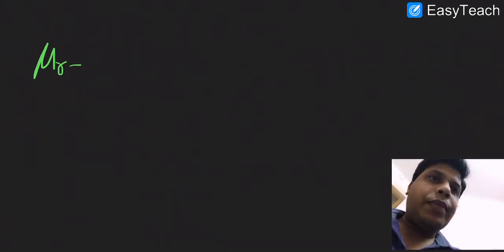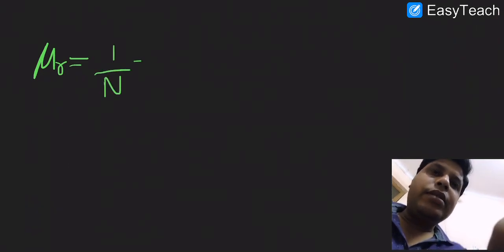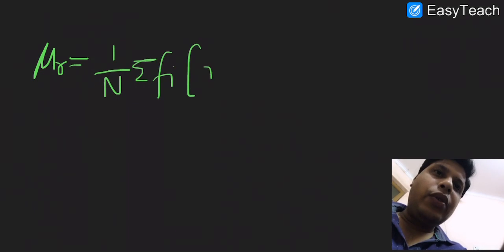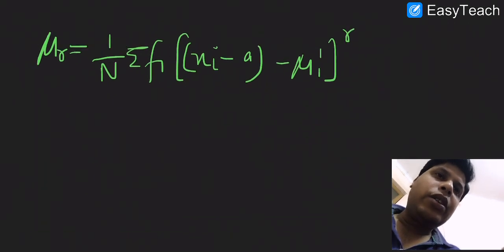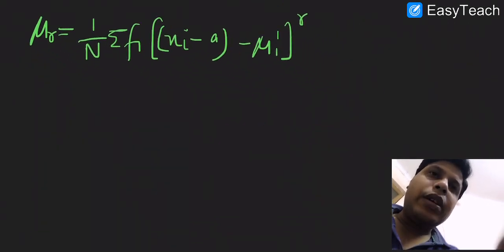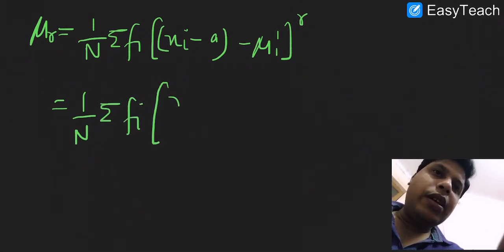So it will be 1 over n summation of fi into, first term will be rC0 (xi minus a) power r into mu1 dash power 0, and the second term, since we have a negative sign, the alternating sign in the binomial expansion will be plus, minus and so on.